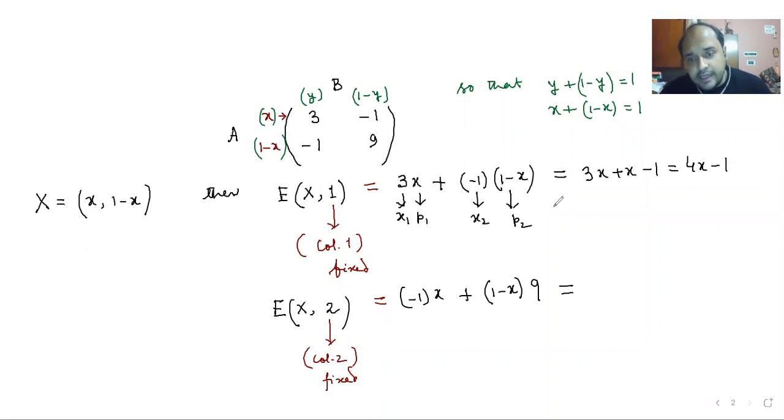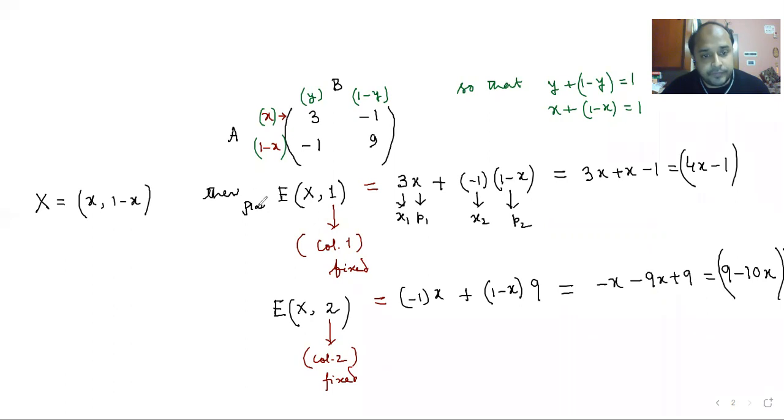And for the second, minus X minus 9X plus 9, that becomes 9 minus 10X. So these two values we have calculated. These are called the expectations for player A.